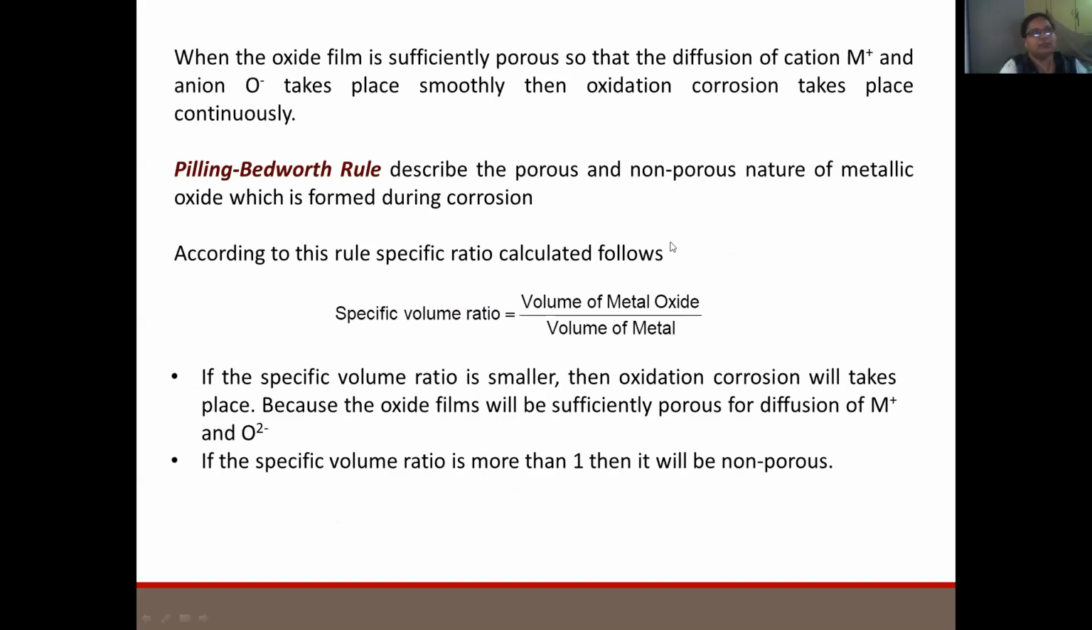Then we have Pilling-Bedford's rule. This rule says that the specific volume ratio, that is the volume of metal oxide to the volume of metal: if the volume of metal oxide is greater than the volume of metal, then further corrosion does not take place. If the volume of metal oxide is lesser than the volume of metal, then further corrosion takes place. So this is the rule given by Pilling-Bedford. If the specific volume ratio is more than 1, then it will be non-porous.